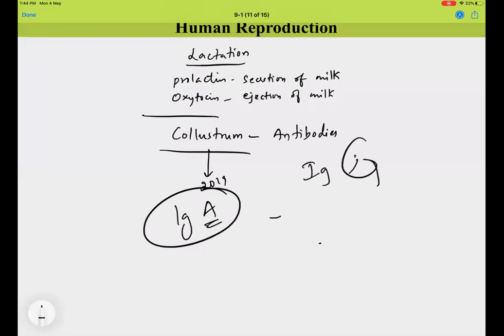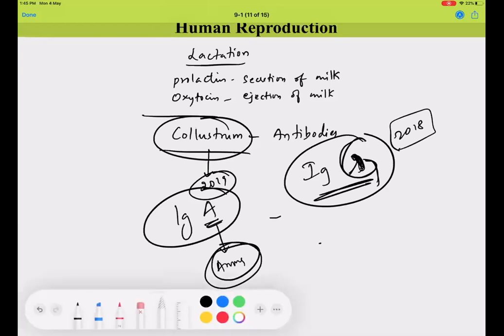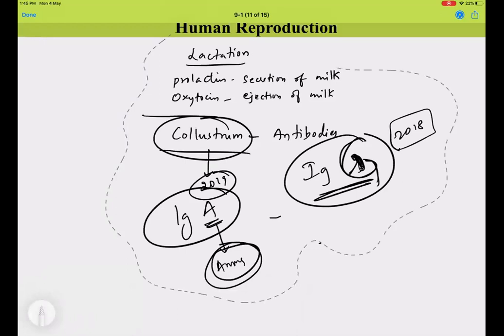You can see it like this. G looks like a uterus and this is the baby, let us say. So IgG is through the placenta, whereas IgA is through milk, A for ama, right? Colostrum, so mother's milk. So IgA is from colostrum, IgG is from the placenta. 2018 and 2019 NEET questions, very commonly asked, right? So placental transfer is IgG, colostrum transfer is IgA. So this is all about the reproductive system or human reproduction.